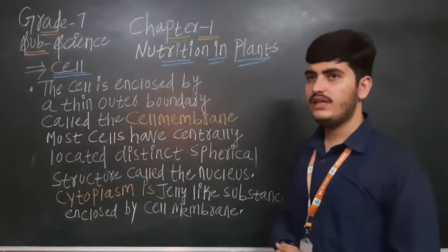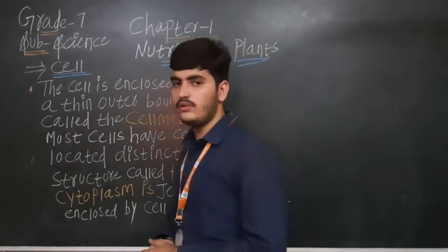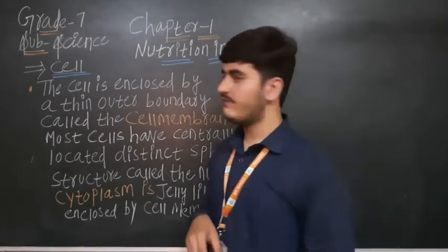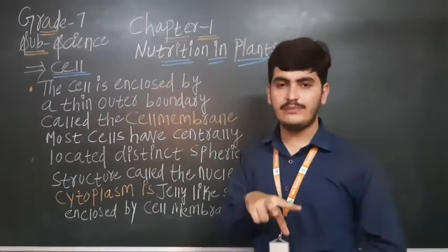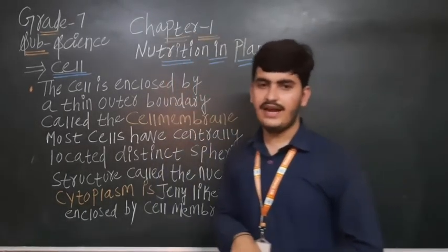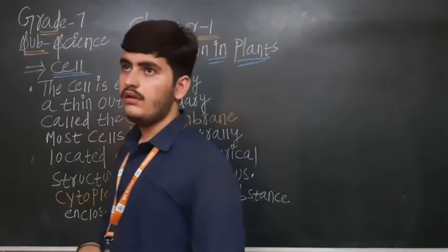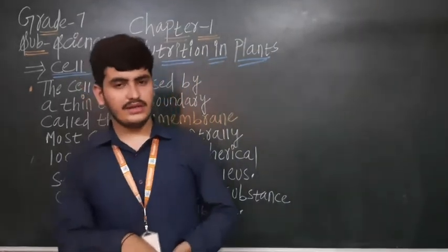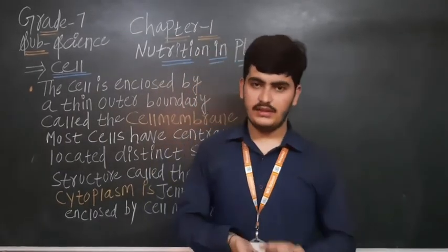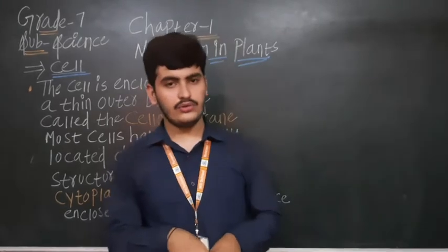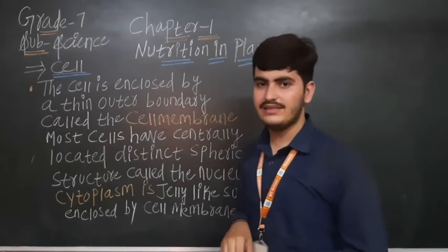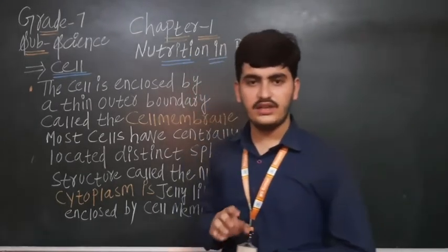As in the part one video, we have discussed what we are going to learn from this chapter, and about nutrition, what is the meaning of that, and about the two types of nutrition: the autotrophic nutrition and the heterotrophic nutrition. Autotrophic means organisms which prepare their food by themselves. Plants are only included in autotrophic nutrition. Heterotrophic nutrition means organisms that are dependent on others for their food.